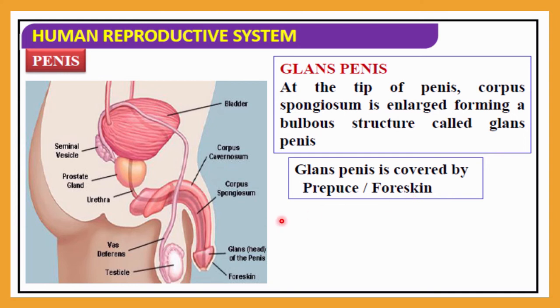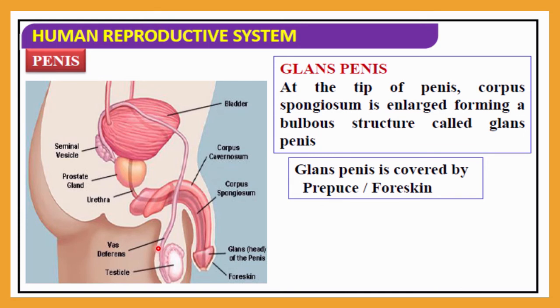So now let me revise all the structures of the male reproductive system, whether primary or secondary sex organs. First of all, here you can see the seminal vesicle, which is present as a pair. Then the prostate gland, which is only one. Then this is the urethra. Then the vas deferens.